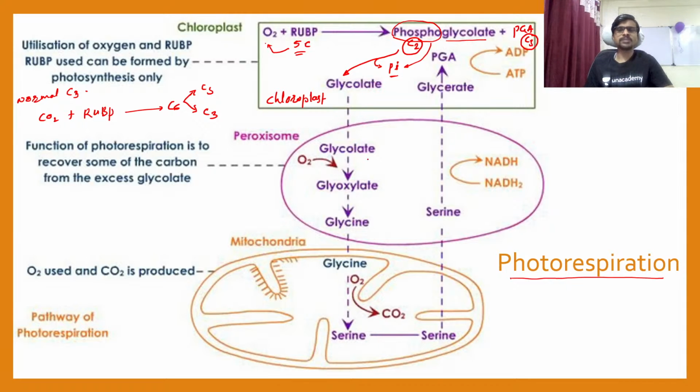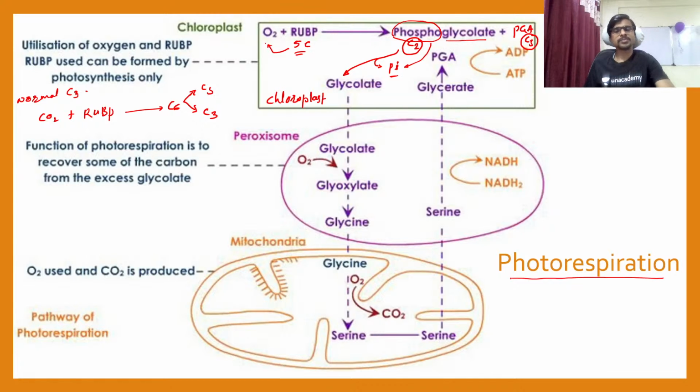In a peroxisome, we know peroxisome has a set of enzymes which can interact with the different types of oxidant compounds, that is H2O2, hydrogen peroxide. That's why it is peroxisome, because of the set of enzymes which neutralize the H2O2.